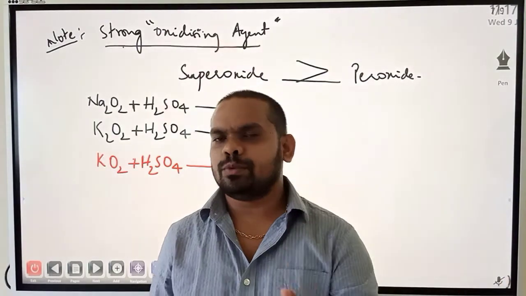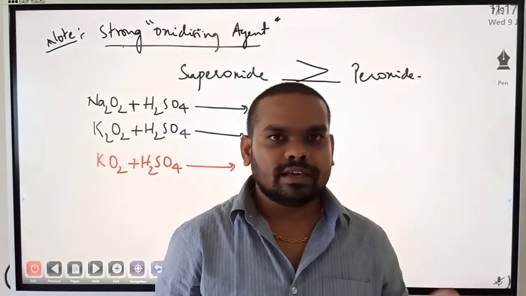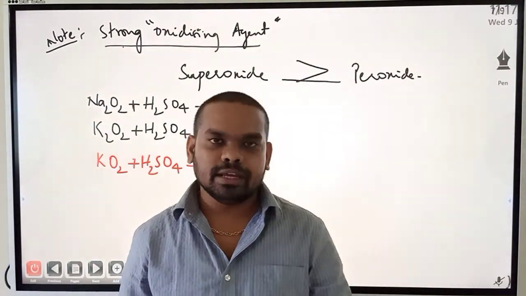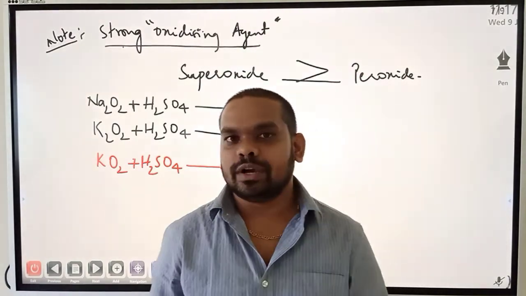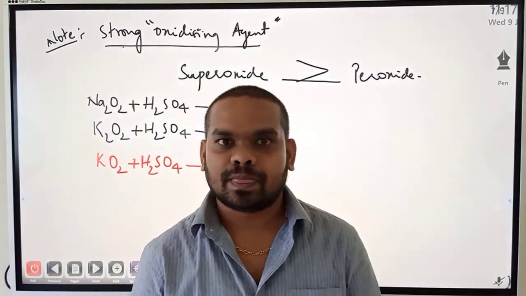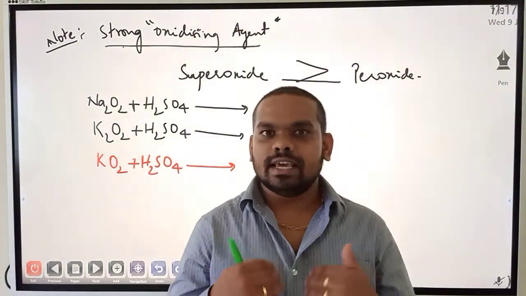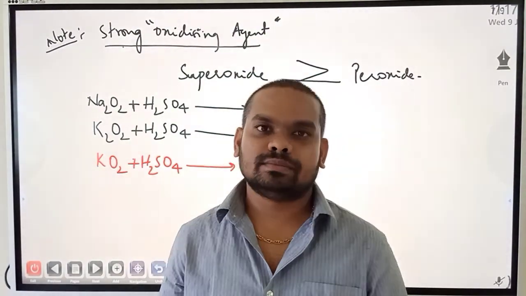Remember this point, very important, because very frequently you will be coming across this point, even in organic, in physical and in inorganic. Oxidizing agent means an agent that helps in oxidation. Suppose I ask you, reducing agent: an agent that helps in reduction. Interestingly, an oxidizing agent will not undergo oxidation, it will undergo reduction.